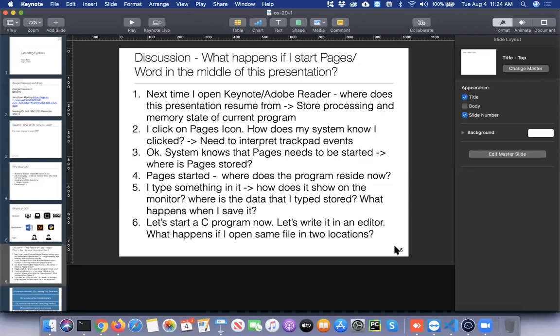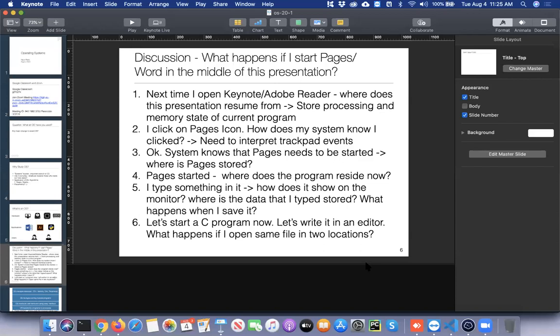So the operating system needs to know that this is my mouse pointer. I've clicked it here, so it needs to register the click. It needs to also move to that position. It needs to then understand that this is just an icon. This is not the application, but this icon is a shortcut to an application which is stored on the hard disk or on the persistent storage. Just think of it as just a program, like a regular executable C program that you've written, a hello world C program. But it needs to run that. It needs to bring that to life.